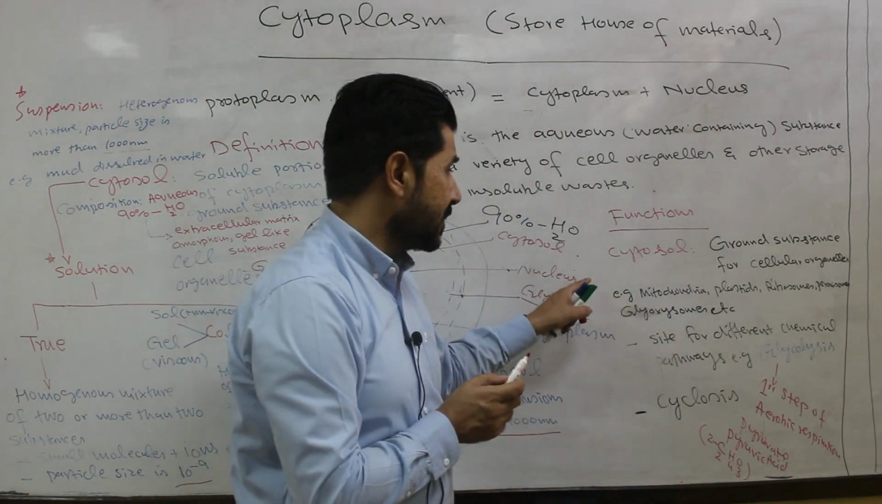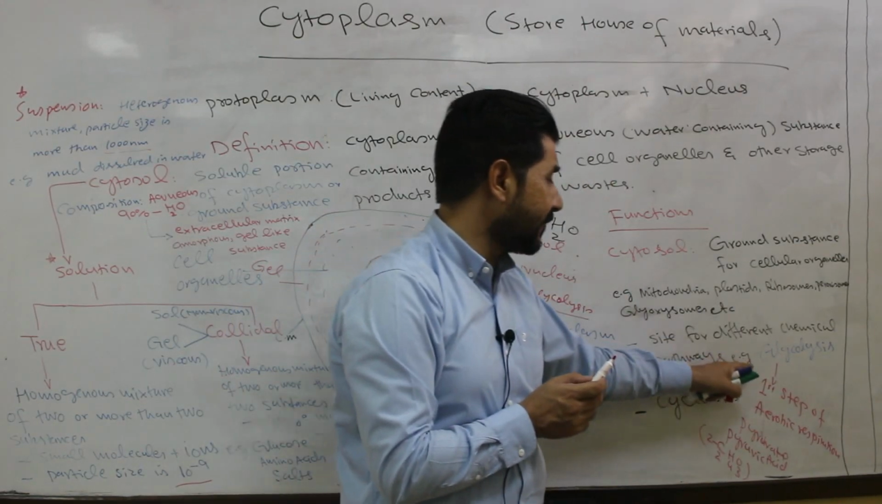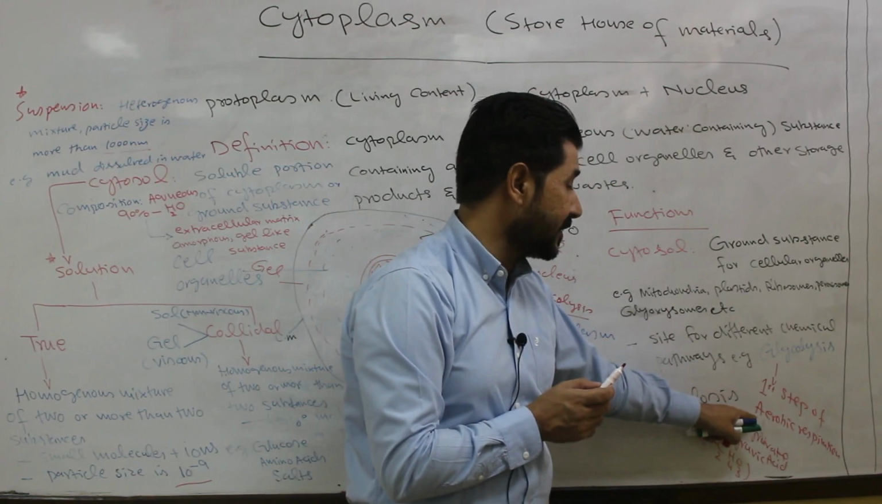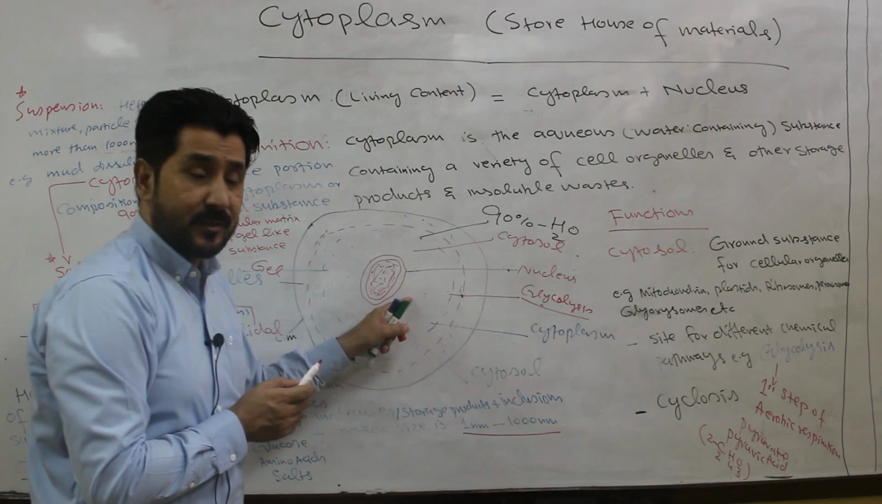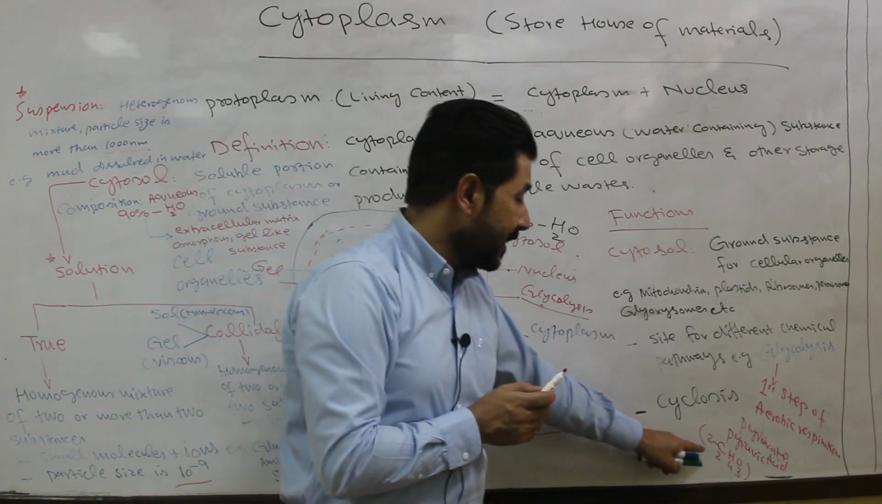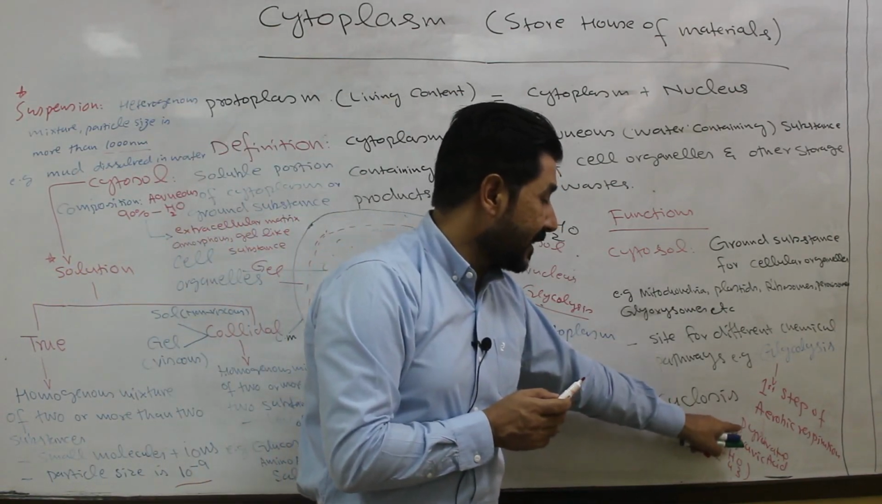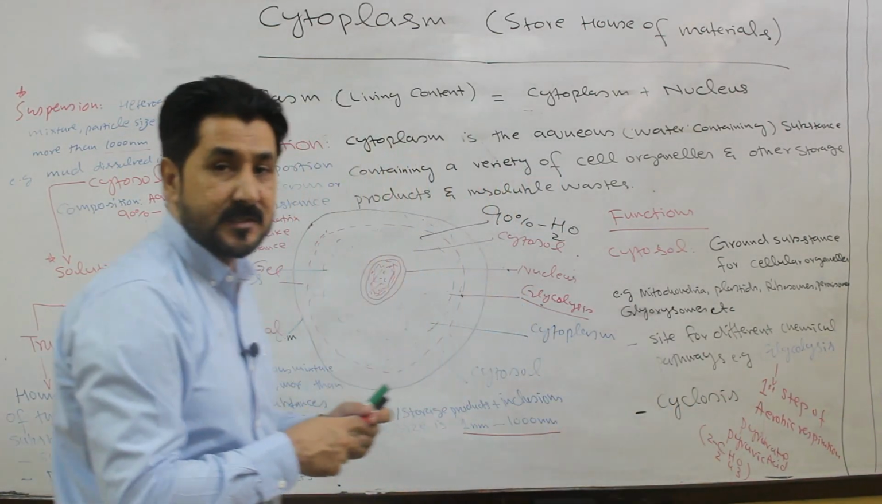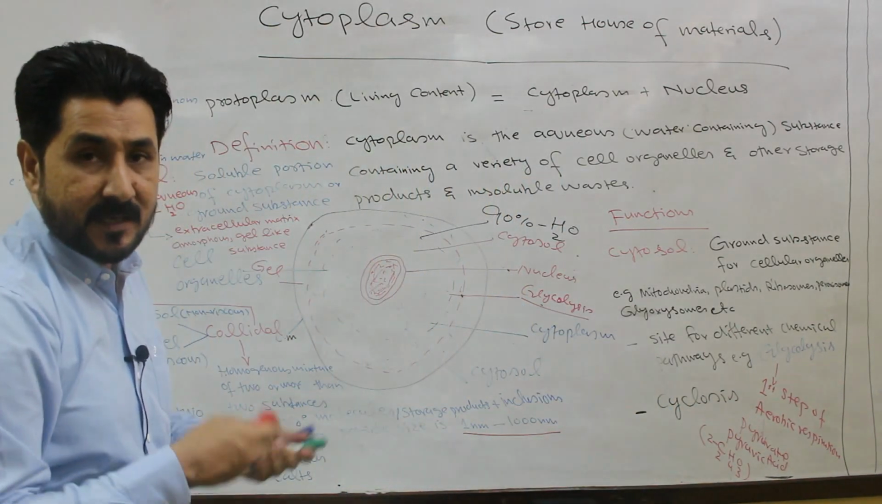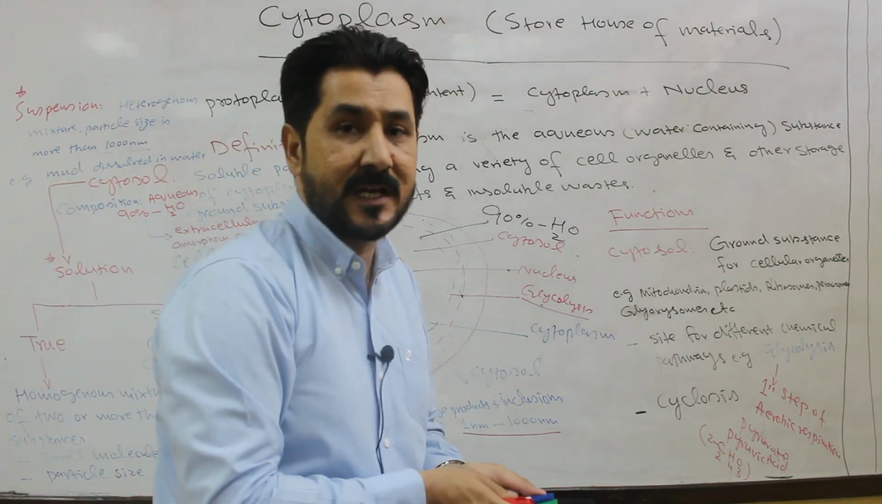So from this you can imagine the importance of the cytosol, because the cytosol is the site of the first step of aerobic respiration. Aerobic respiration starts here in the cytoplasm, and the product is two pyruvic acid or pyruvate. So from this you can imagine the importance of the cytoplasm. We will conclude the cytoplasm.